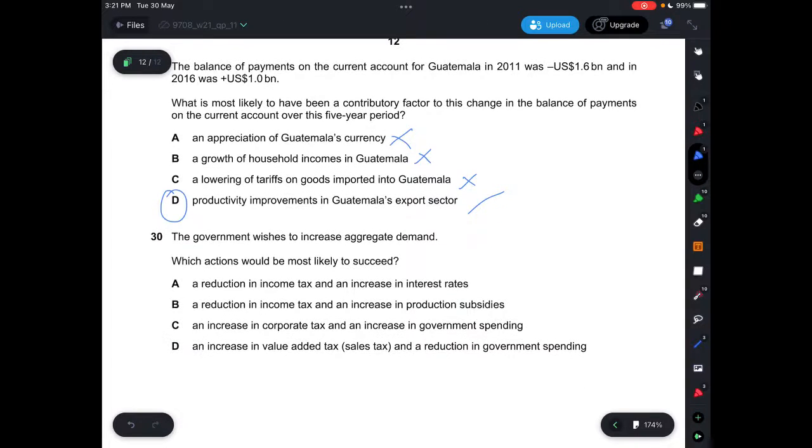Question 30, the government wishes to increase aggregate demand, and which action would most likely succeed? A, it says a reduction in income tax and increase in interest rates, which is not correct. B, it says a reduction in income tax and an increase in production subsidies, which is correct. C, it says an increase in corporate tax and an increase in government spending, which is not correct. D, an increase in value-added tax and a reduction in government spending, which is not correct. So answer has to be B.